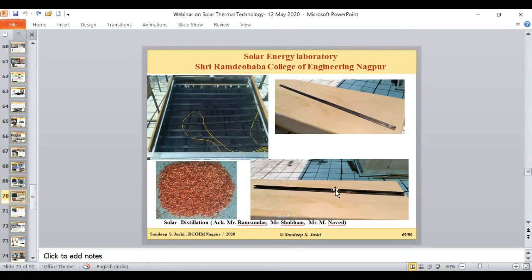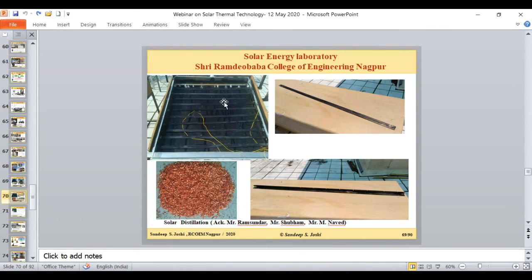Instead of that, we found a very good and very economical arrangement: with the help of enamel coating, we mix in a small amount of copper chips. These copper chips are surely available in the back end of your workshop.